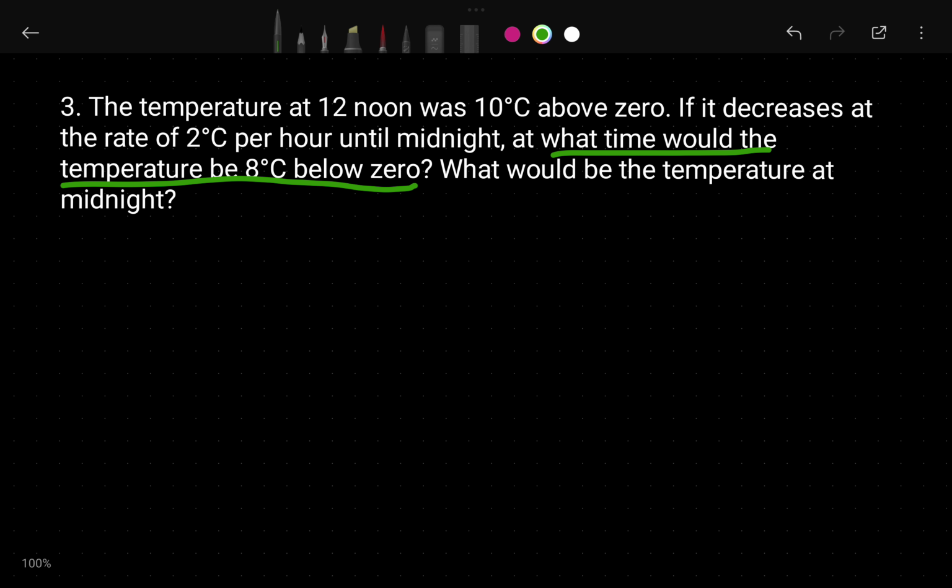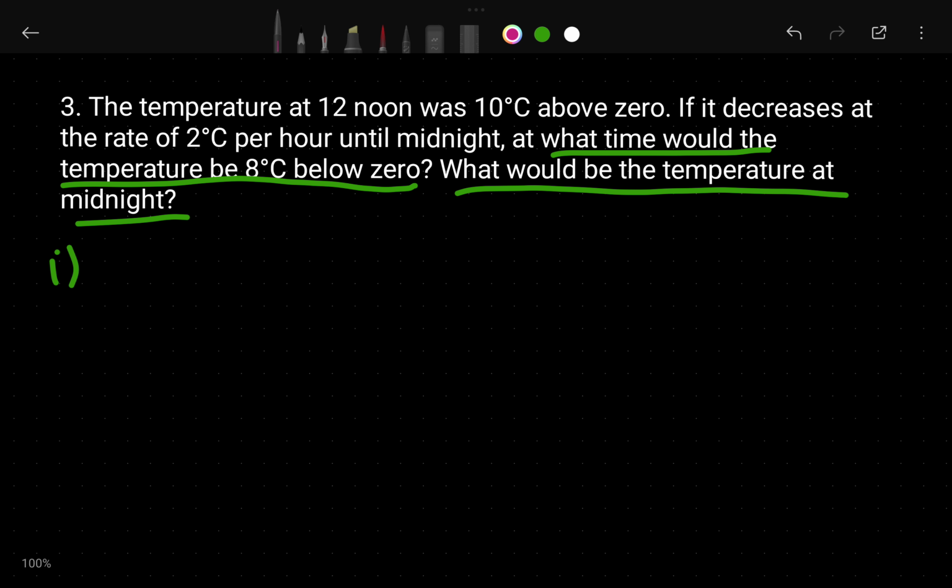The second question is: what would be the temperature at midnight? Midnight means it is totally asking about 12 o'clock. Okay, so let's solve the first question. I will write the first one.